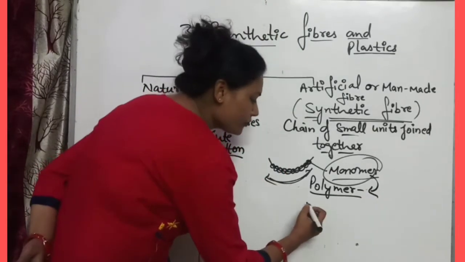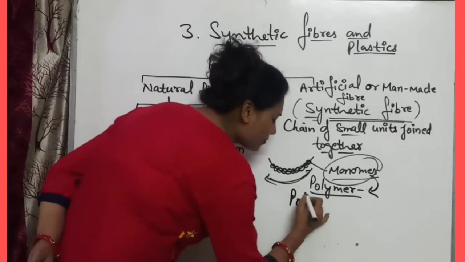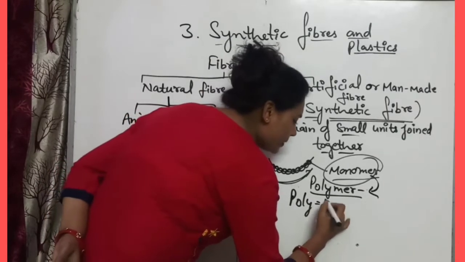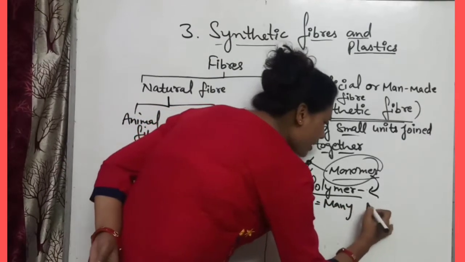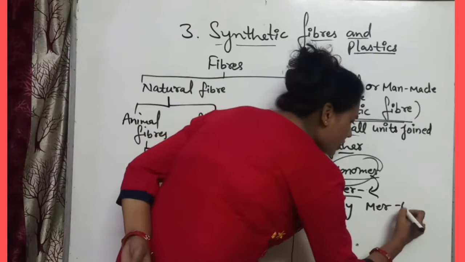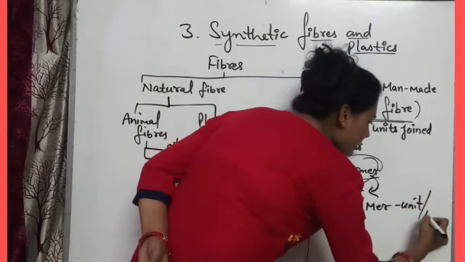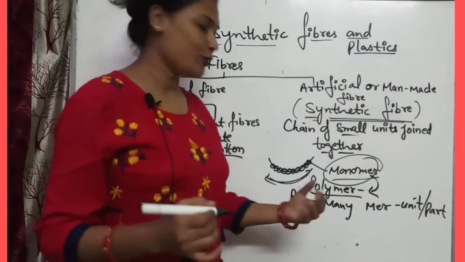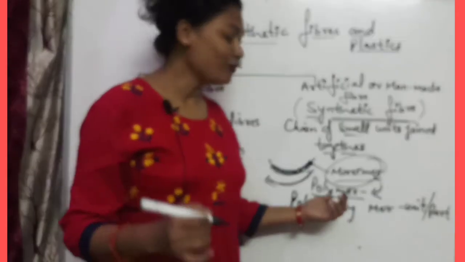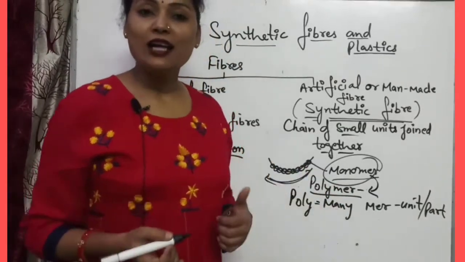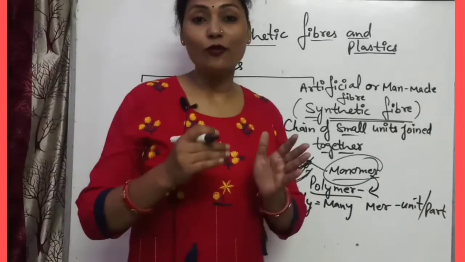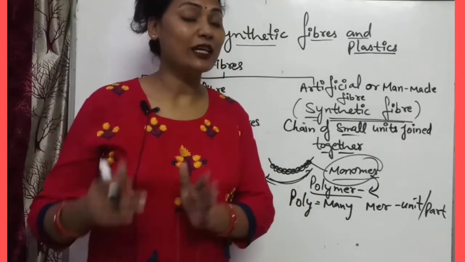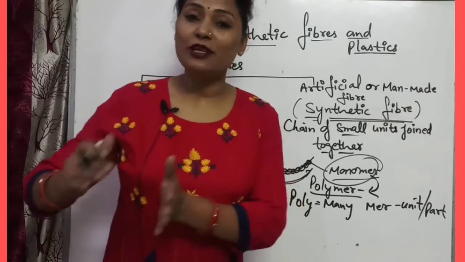You can write: poly means many, and mer means unit or part. Many monomers combine together to form a polymer. The process from which polymers are formed is known as polymerization.